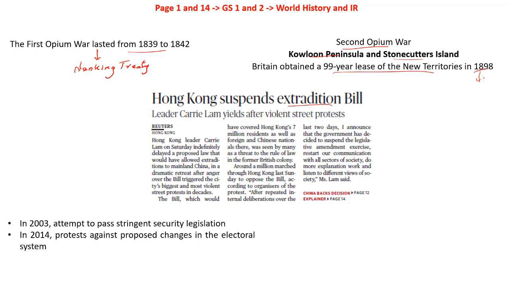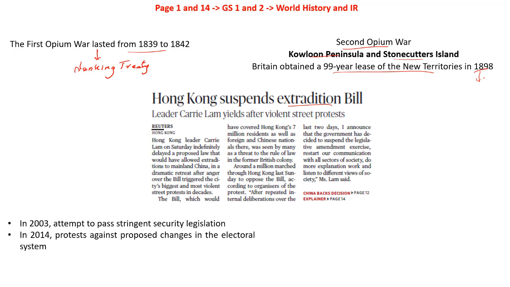As this transfer happened from the British Empire to China, there was a special administrative region. This special administrative region was guaranteed to Hong Kong. So Hong Kong here maintains separate governing and economic systems from that of mainland China and its people, simply because the majority of these people believe they are more Hong Kongers than Chinese. So what is the background here? The background here is that the administrative setup of Hong Kong is totally different from that of the Chinese mainland.